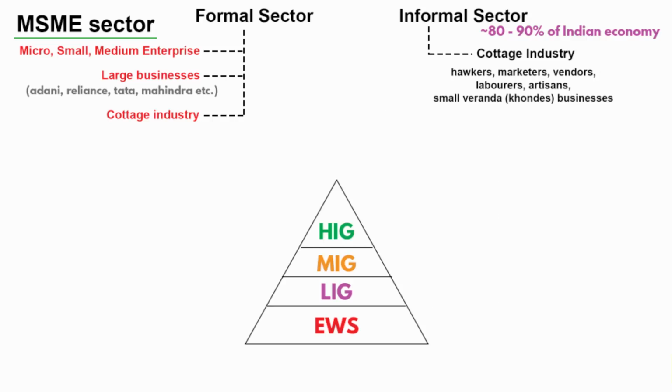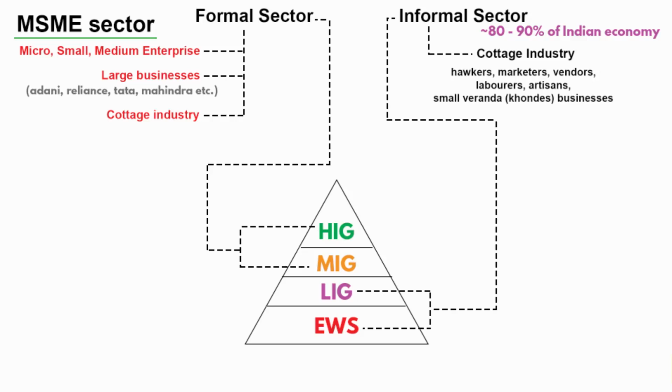The low-income group and economically weaker section are mostly part of the informal sector. I'm not saying 100%, but mostly. Similarly, the high-income group and the middle-income group are part of the formal sector. Even here, I'm not saying 100%, because there are many people in the high-income group and middle-income group whose income is not monitored by the government. A good example is income from property. Although it is a taxable income, many people don't show it.